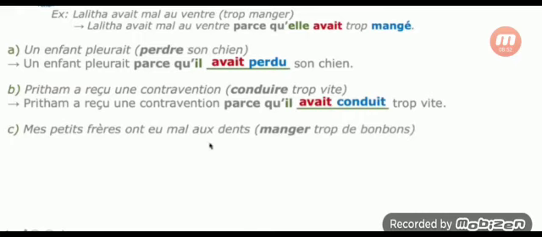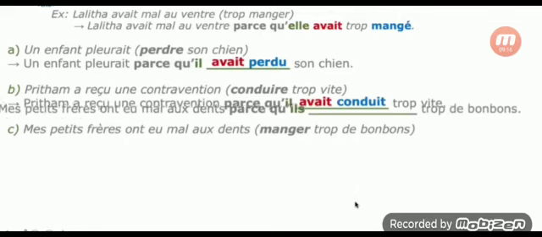Next: Mes petits frères ont eu mal aux dents, parce qu'ils avaient mangé trop de bonbons. My little brothers had a toothache because they had eaten too much sweets. They had eaten too much sweets.